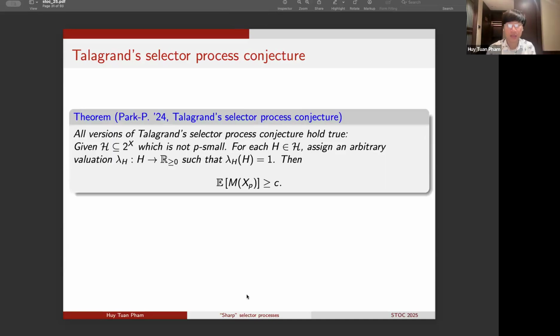So now let me mention that earlier, in joint work with Jinyoung Park, we resolved Talagrand's selector process conjecture, and in particular, all of the previously mentioned equivalent formulations hold true.